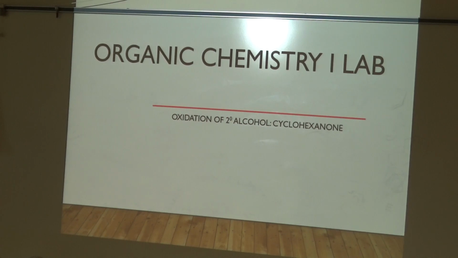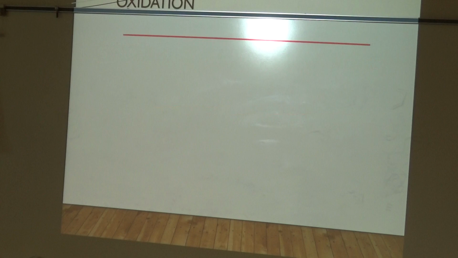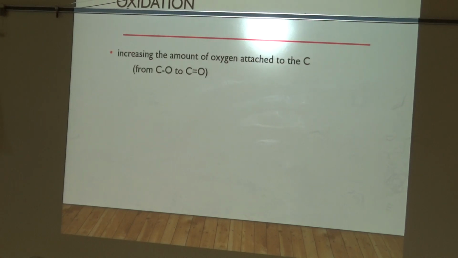So for today's lab, we're converting a secondary alcohol, specifically cyclohexanol, into a ketone, cyclohexanone. It is an oxidation step, even though the oxidation number of the carbon does not change. Okay? In organic chemistry, decreasing the amount of hydrogen or increasing the amount of oxygen attached to a carbon counts as oxidation. So going from an alkane to an alkene is an oxidation step.